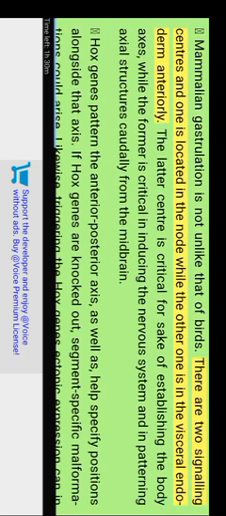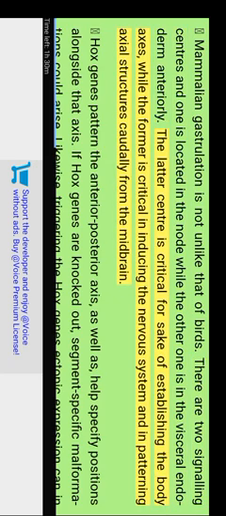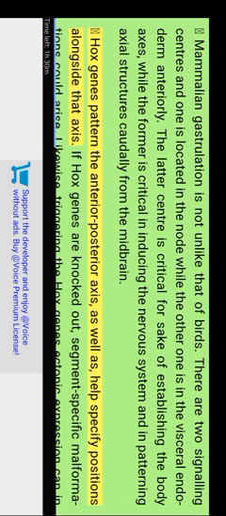There are two signaling centers, one located in the node while the other is in the anterior visceral endoderm. The latter center is critical for establishing the body axis, while the former is critical in inducing the nervous system and in patterning axial structures caudally from the midbrain. Hox genes pattern the anterior-posterior axis, as well as help specify positions along that axis. If Hox genes are knocked out, segment-specific malformations could arise.